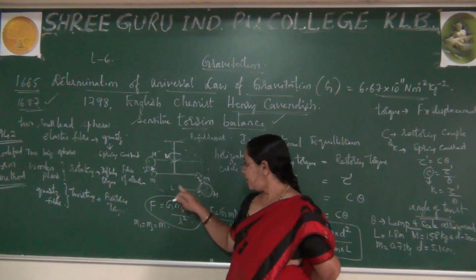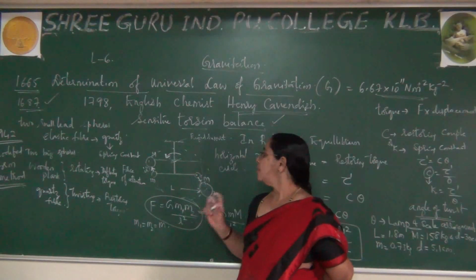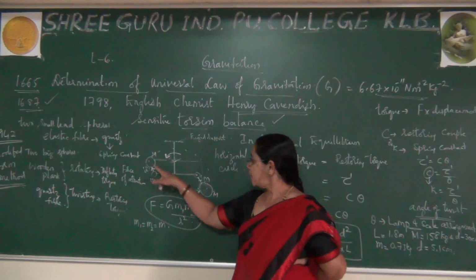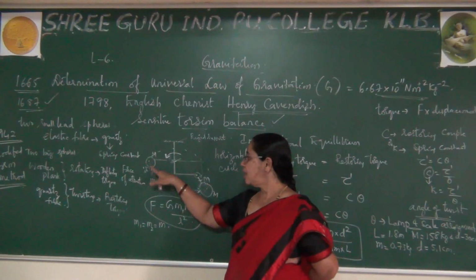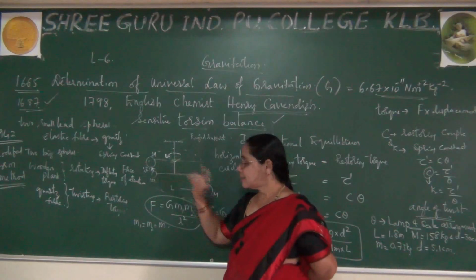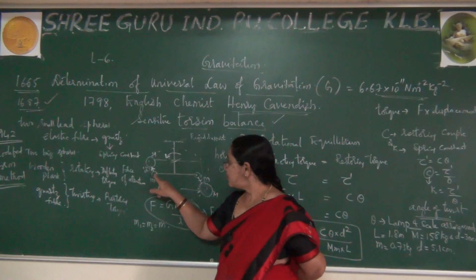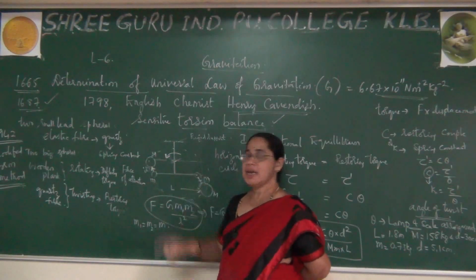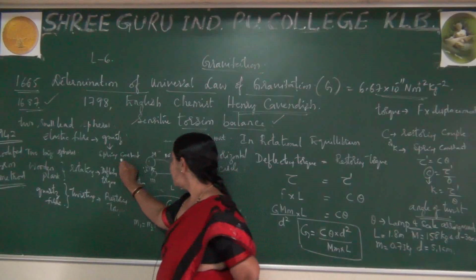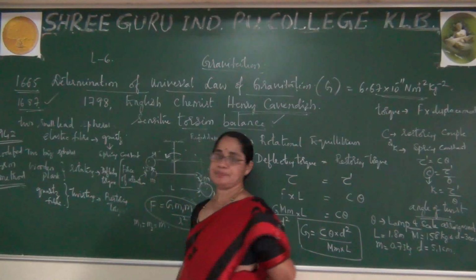Now, after arranging this, he observed that when these two masses are attached close to each other, with a small distance between them, the small sphere is attracted to the big sphere, and a force of attraction arises between them.